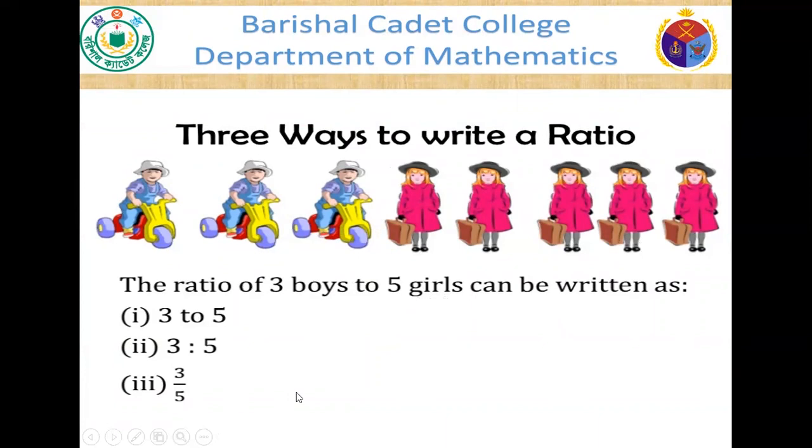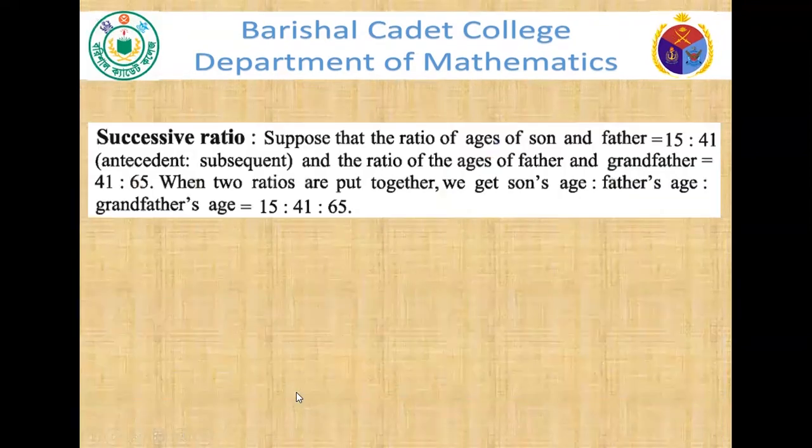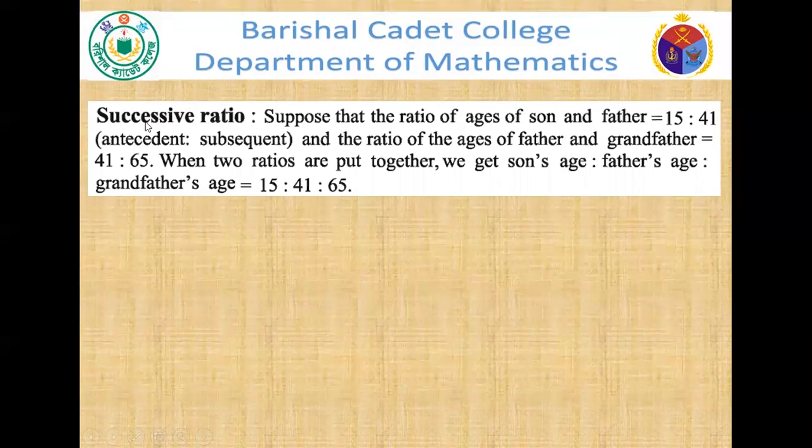Now, what is successive ratio? Suppose that the ratio of ages of son and father is 15:41. The first one is called antecedent and the second one is called subsequent.